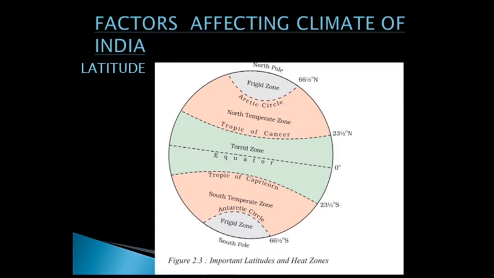Latitudes are the imaginary lines that are drawn on the surface of the earth to help you understand the structure and location of the places on the earth. Some of the important latitudes are given there, and you can see that the equator divides the earth into almost two equal parts, that is the northern hemisphere and the southern hemisphere, and India lies entirely in the northern hemisphere.